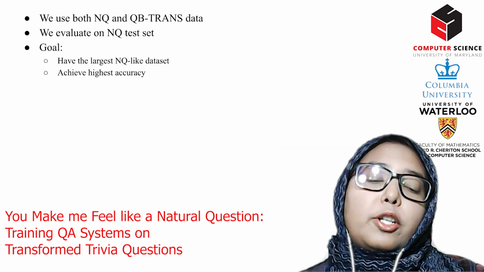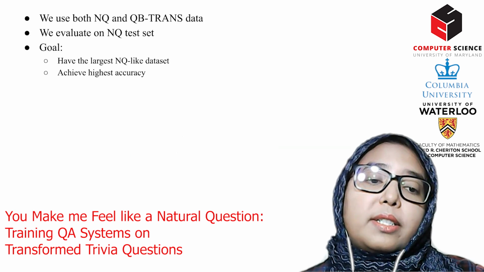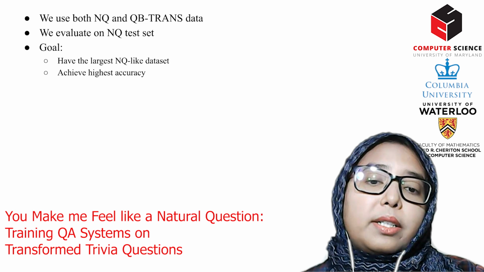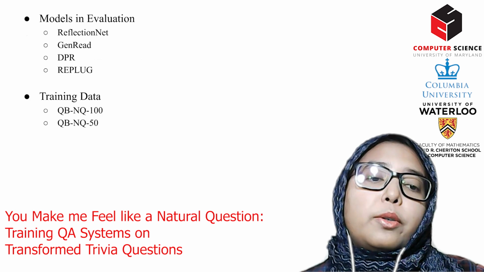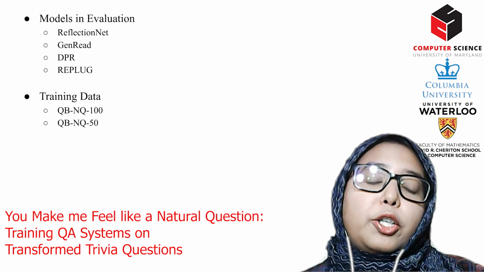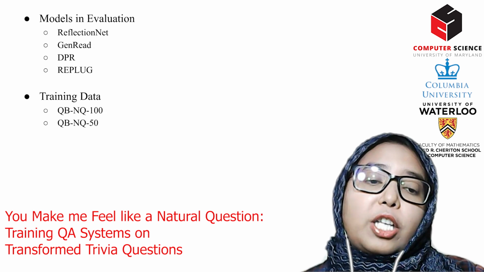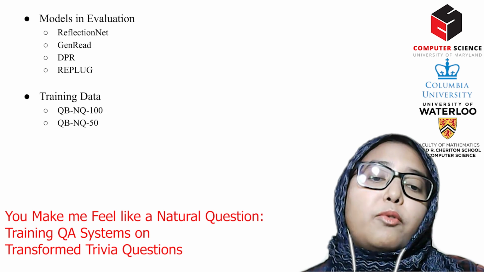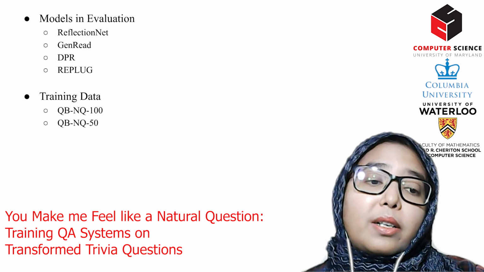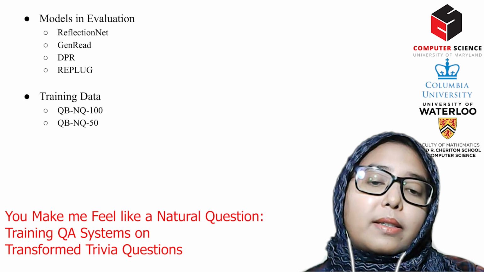For the second evaluation, we combine all of the natural dataset with the original NQ dataset to have the largest NQ-like dataset possible. We evaluate the systems with 4 systems: the top model in the NQ Challenge Leaderboard, ReflectionNet, GenRead, and DPR and Replug from the previous evaluation. This time, we are training these models with QB-Trans data along with the NQ dataset.